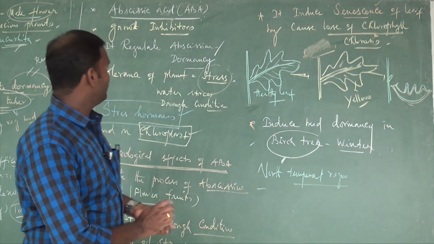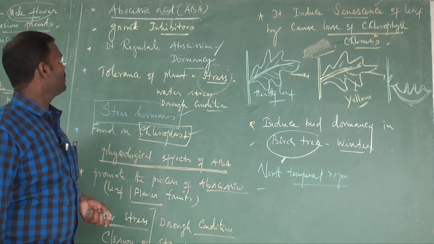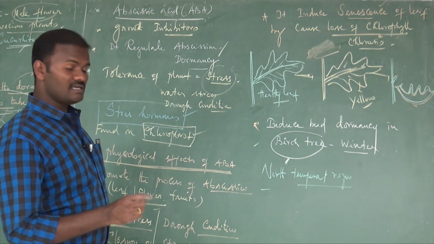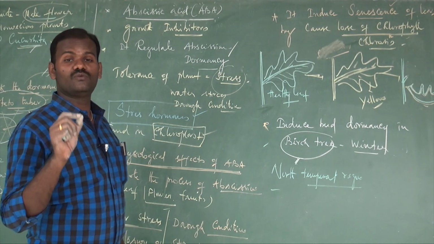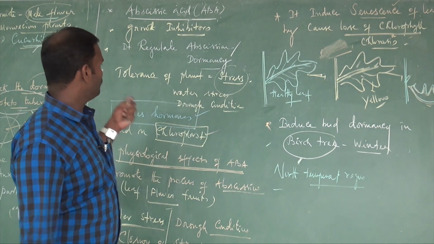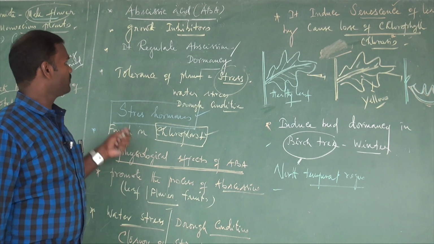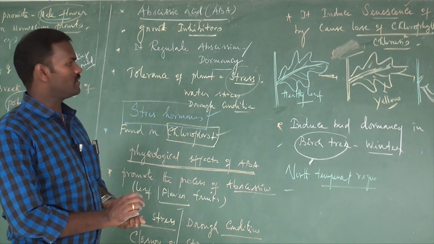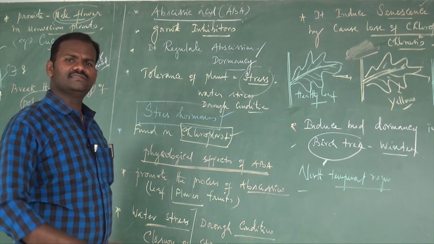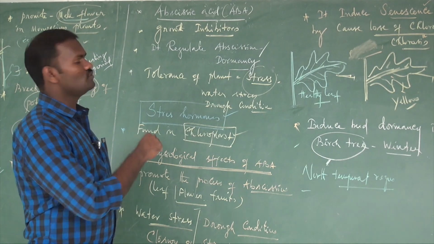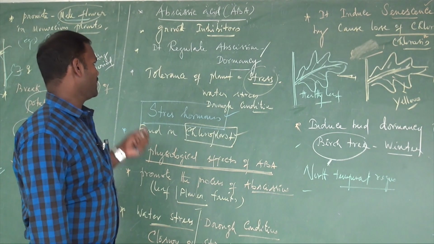So what are the physiological effects of ABA? It is one of the powerful growth inhibitors. It causes 50% growth inhibition in oat seedlings. It does not allow them to germinate. So they are called growth inhibitors. It regulates the abscission process and also the dormancy process. Even when all the conditions are favorable, some seeds cannot germinate because of the presence of abscisic acid.